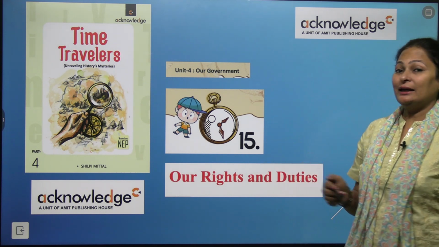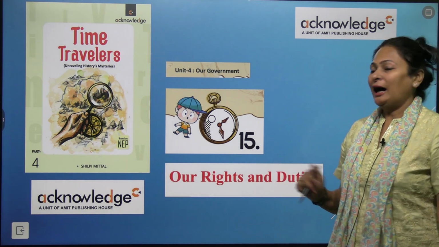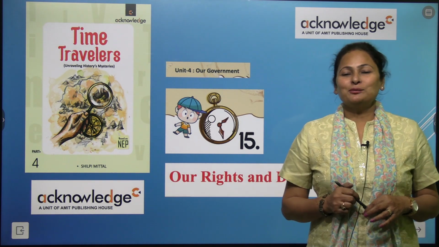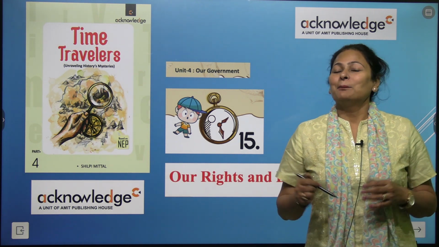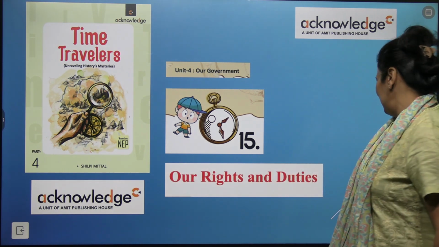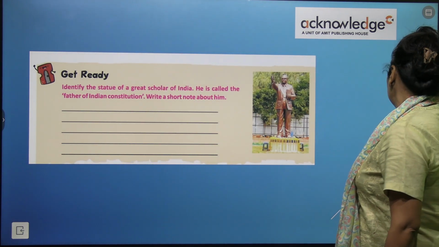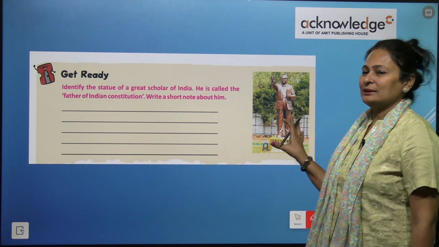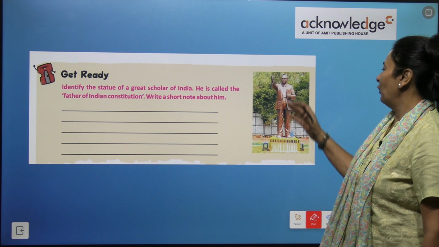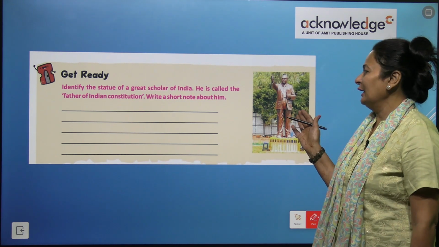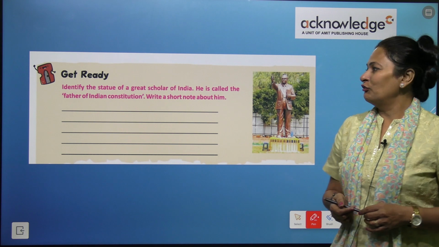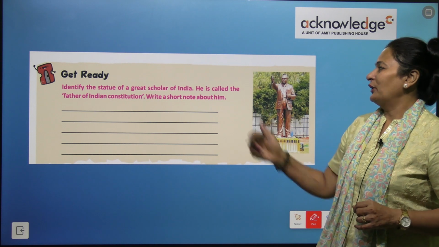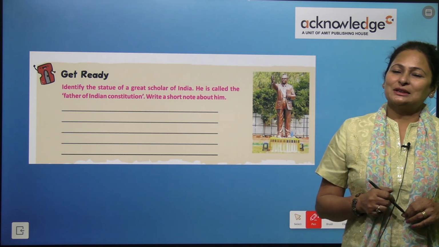Today I am taking up chapter number 15, Our Rights and Duties, of your course book, Time Travelers Acknowledged series by Amit Publishing House. As we do, this is the get ready activity. You need to identify this statue. This statue is of the great scholar of India. He is called the father of Indian Constitution, right? So write a short note about him.